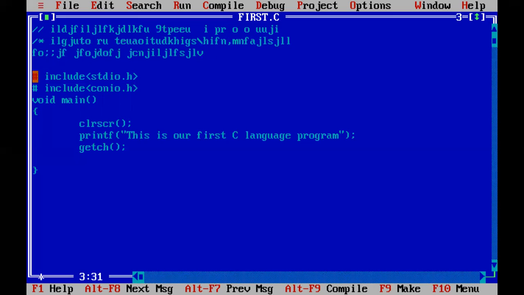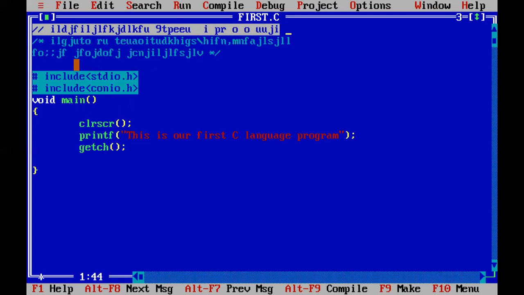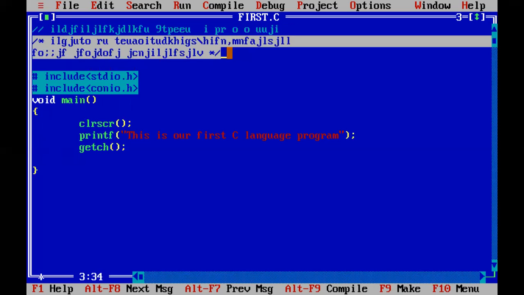Watch here, these lines are now comments, but when I close it with star and slash, the program is highlighted again. Now the compiler will not read these two lines. Which two lines? First, this line, because I used the comment line. This is a single line comment, and this one is called a multiple line comment.